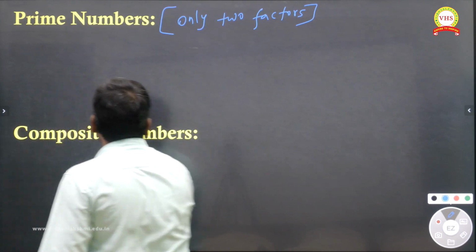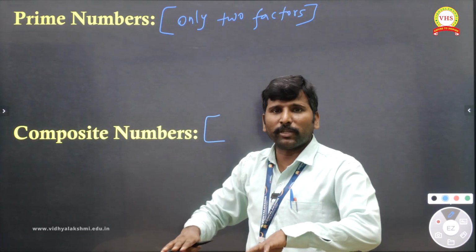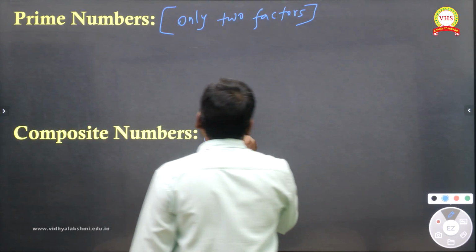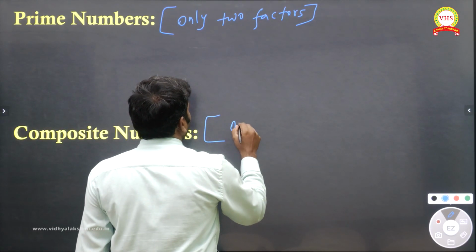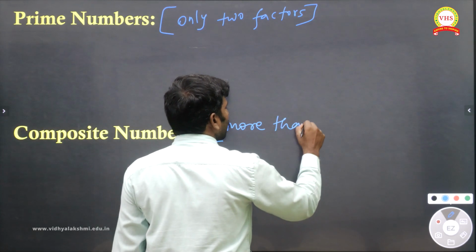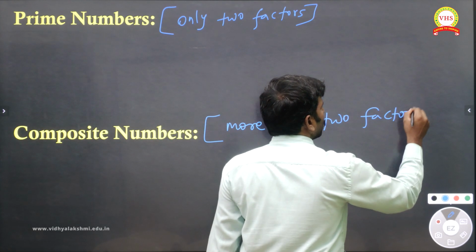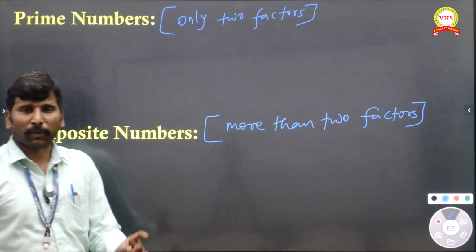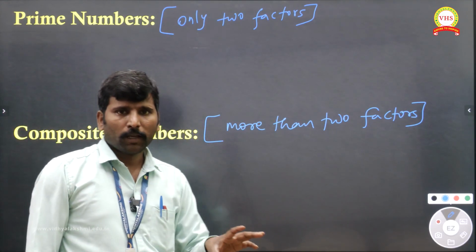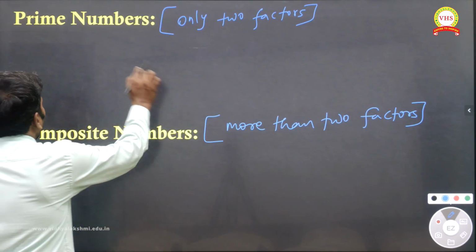Then what about composite number? Composite number is the opposite, which means more than 2 factors. Easily you can remember: prime means only 2 factors, composite means more than 2 factors.